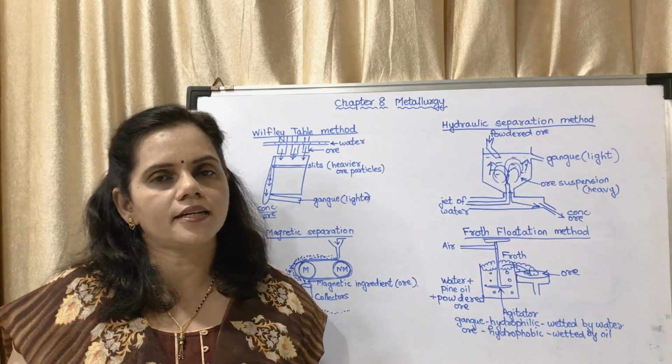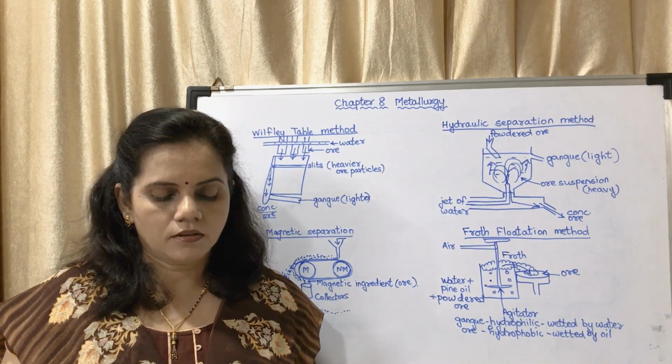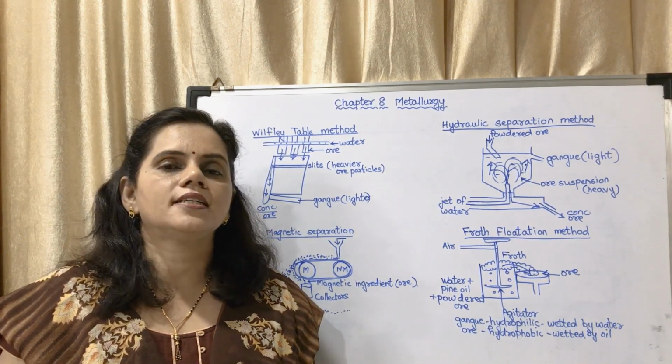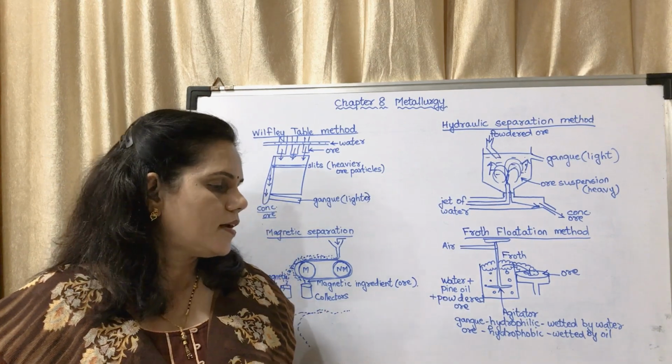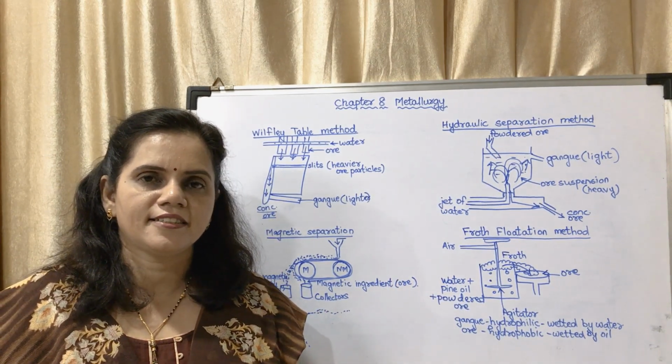So if you filter it, the gangue will be removed and in the solution you will get the desired ore. So these are the different processes in concentration of ore. Now we'll see the next.